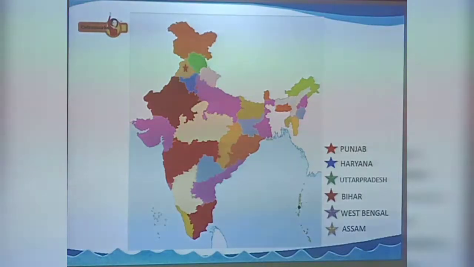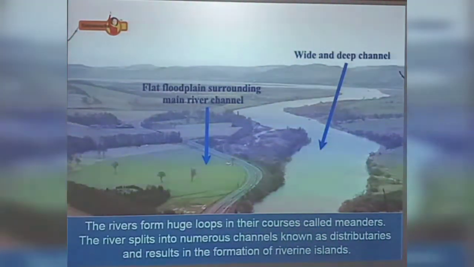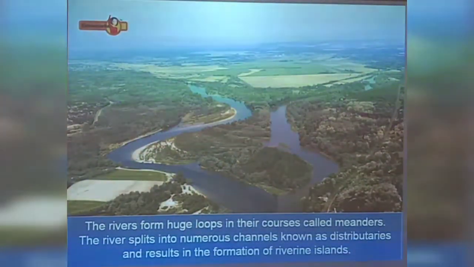The states of Punjab, Haryana, Uttar Pradesh, Bihar, West Bengal and Assam lie in the northern plains. The rivers in their lower course, due to the gentle slope and less speed, deposit huge amounts of silt. The rivers form huge loops in their courses called meanders. The river splits into numerous channels known as distributaries and results in the formation of riverine islands.